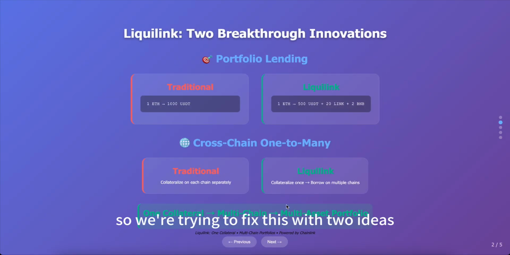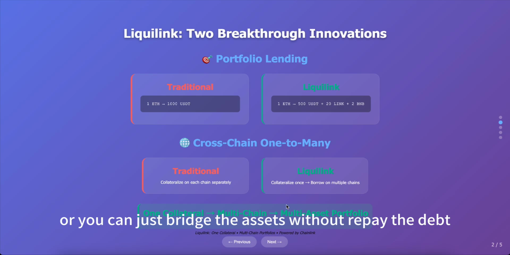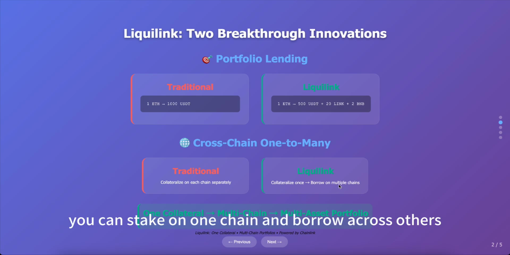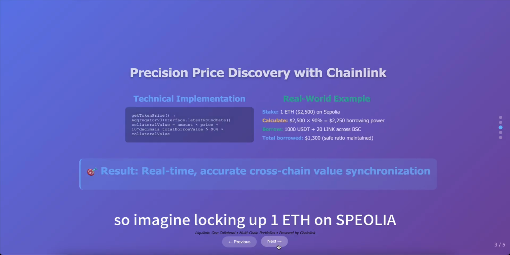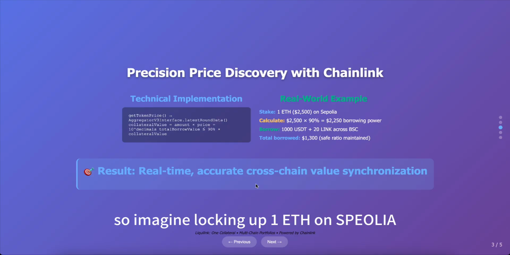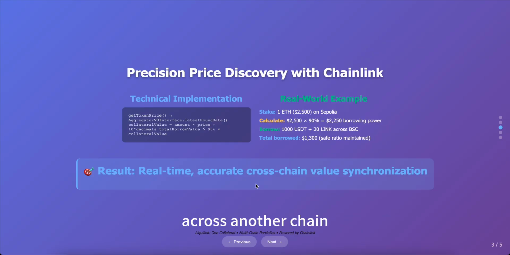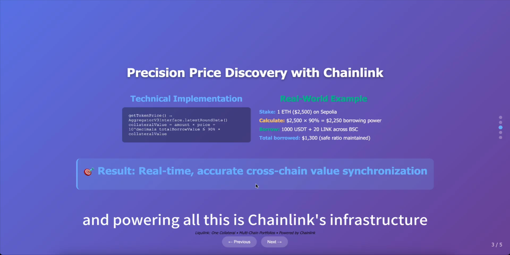So we're trying to fix this with two ideas. First, portfolio lending. You can use one asset as collateral and borrow multiple tokens at the same time, or you can just bridge the assets without repaid debt. And second, cross-chain one-to-many. You can stake on one chain and borrow across others in just one transaction. So imagine locking up one ETH on Sepolia and instantly borrowing USDT, Link, and BNB all at once across another chain. There's no extra steps, no extra gas juggling. And powering all this is Chainlink's infrastructure.